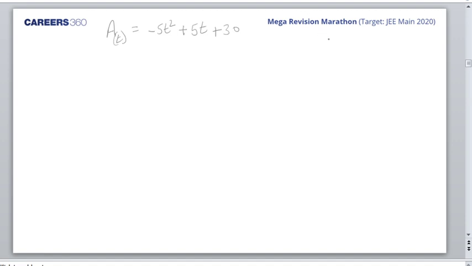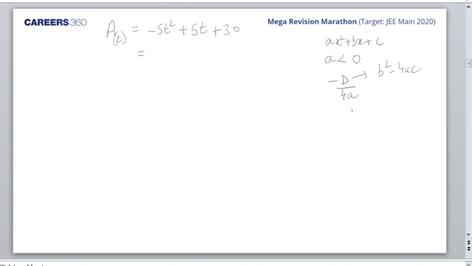So I write the formula here. If we have a quadratic expression like ax square plus bx plus c, the maximum or minimum value, if a is negative, I'll get the maximum value of this expression. That would be given by minus D by 4a, where D is the discriminant, b square minus 4ac. Okay, so I'll make use of this.